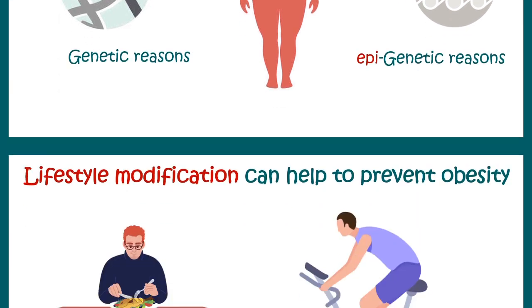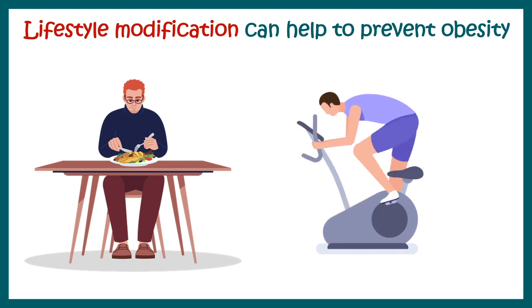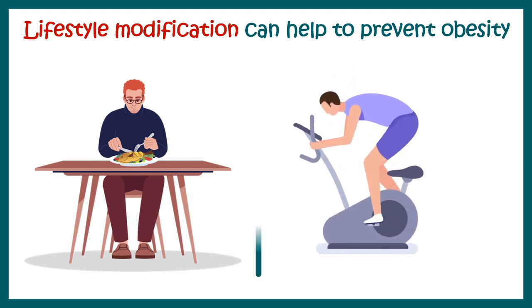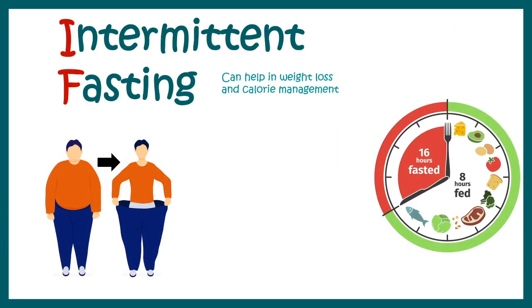But we can modify our lifestyle, we can restrict our calorific input, we can increase our exercise to manage our body weight. Nowadays, intermittent fasting is a really popular practice to reduce your body weight and keep a check on it. Intermittent fasting can help in weight loss and weight management in obese individuals.